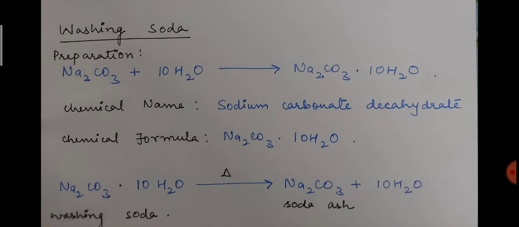So the first thing is its chemical name and chemical formula. The chemical name of washing soda is sodium carbonate decahydrate. Decahydrate is given here because it contains 10 water of crystallization, and that is why its chemical formula is Na2CO3.10H2O.